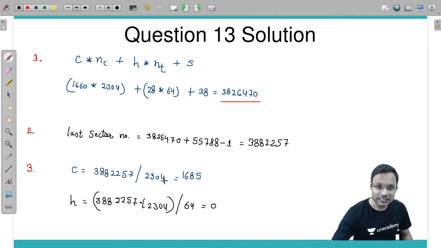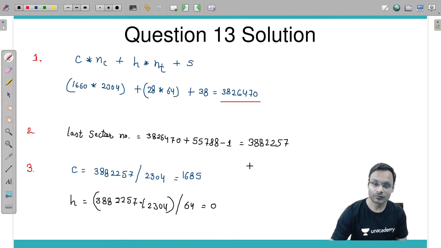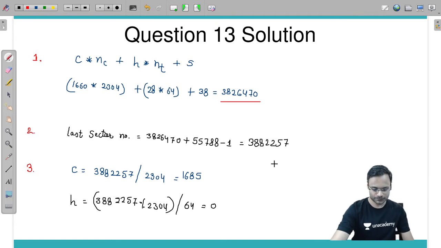Now you have to take the modulus with 2304. After the modulus, whatever value remains, divide by 64, and you will get 0 point something, which means 0. Check it out, calculate it quickly. 3882257 divided by 2304 gives 1685, but take the modulus and it becomes 17. 17 divided by 64 gives you 0. So that will be H.